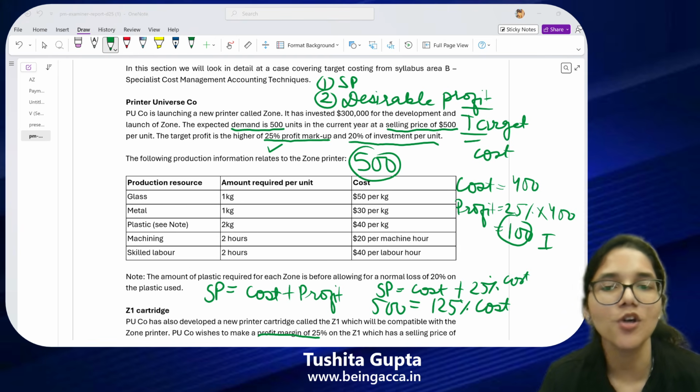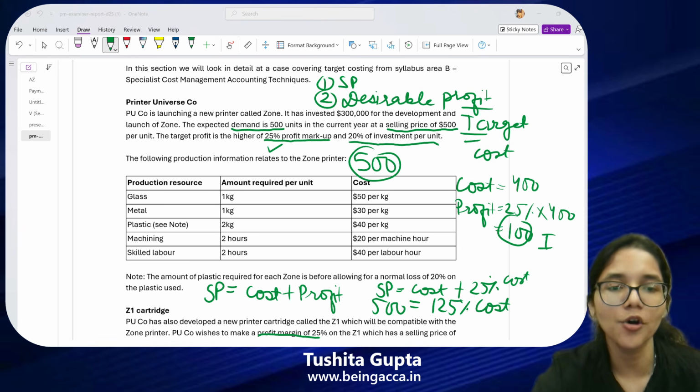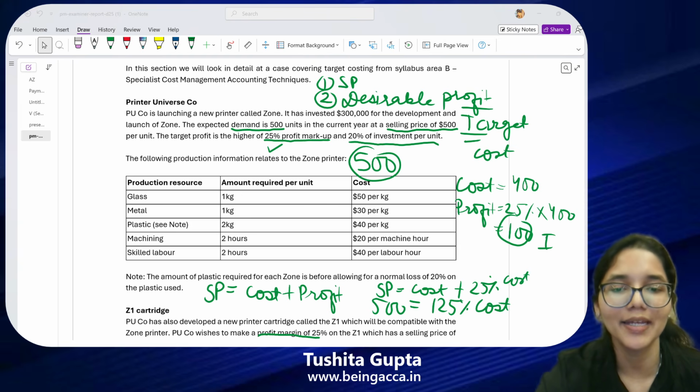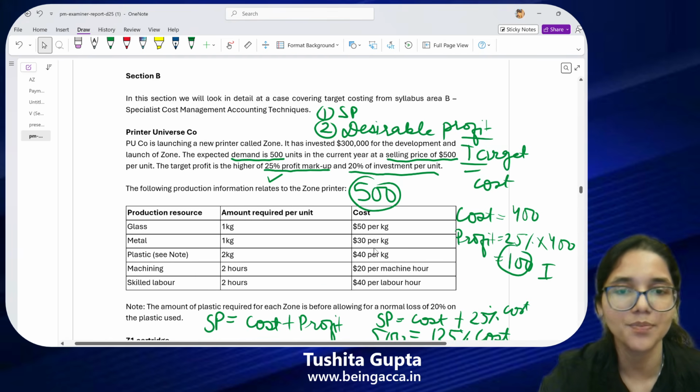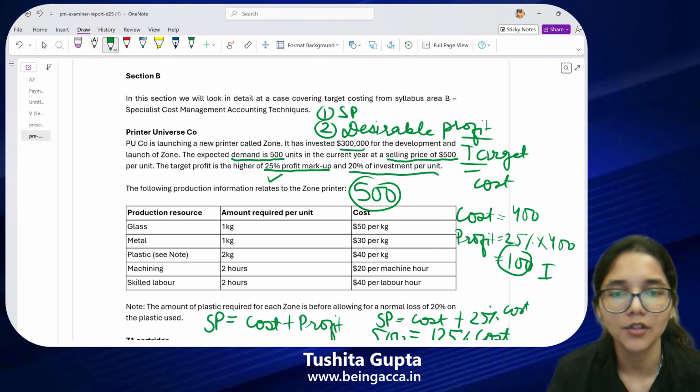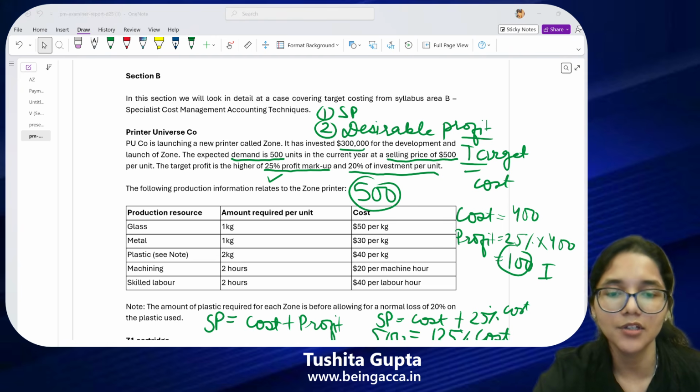Okay, now let's talk about choice 2. What is choice 2 that I have? I will be recovering 20% of my investment per unit. Something was also mentioned about my investment. It was telling me that my investment has been $300,000. So on this $300,000, I want to have a return of 20%.